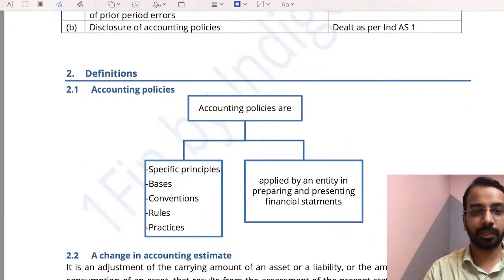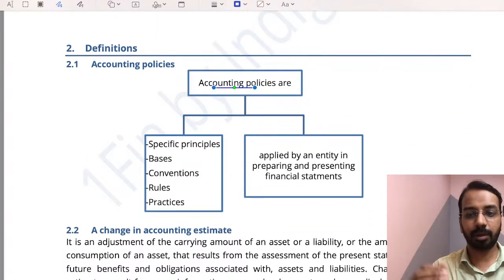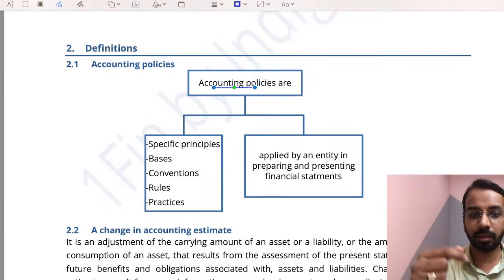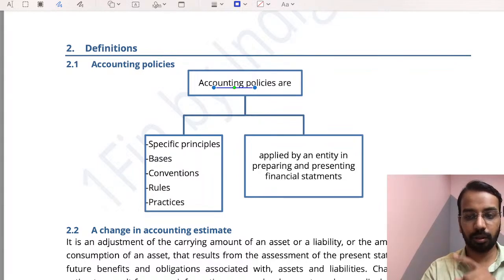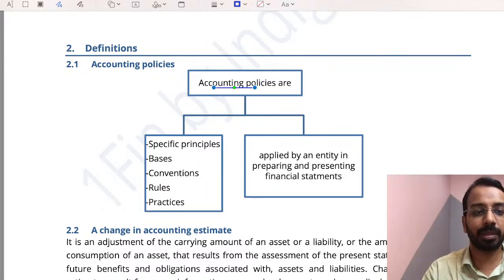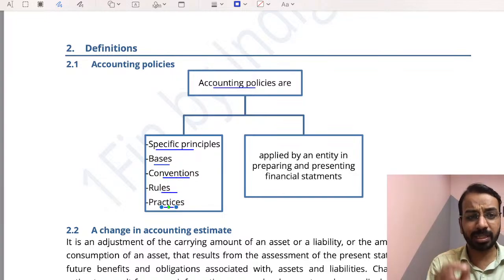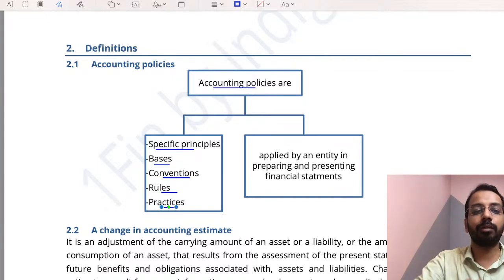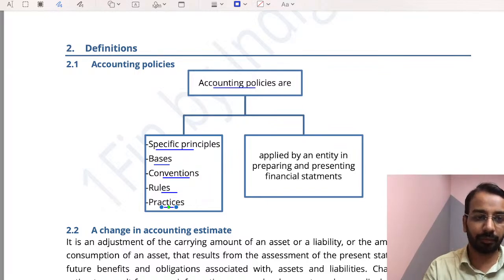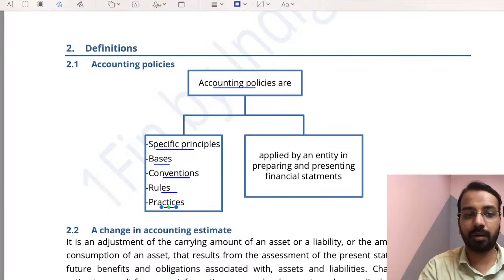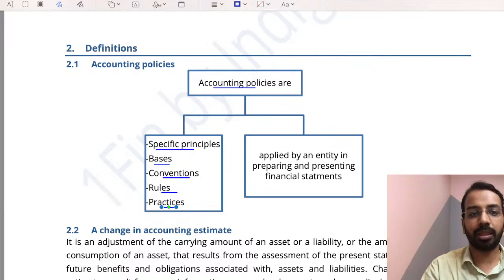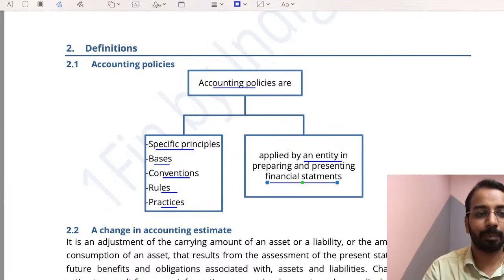What are accounting policies? Please remember the definition, because sometimes you may have to apply the definition in the examination also. These are specific principles, rules, basis, the basis on which you apply an accounting convention. Conventions, the traditional rules, actual written rules that may be coming from an accounting standard, and practices. All of these put together, which are applied by an entity in preparing and presenting the financial statements, is called accounting policy. Right?